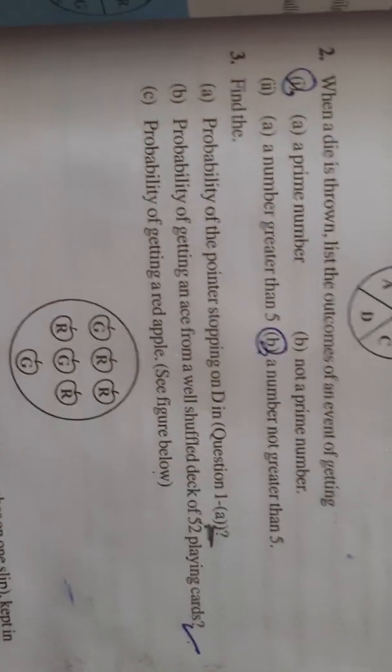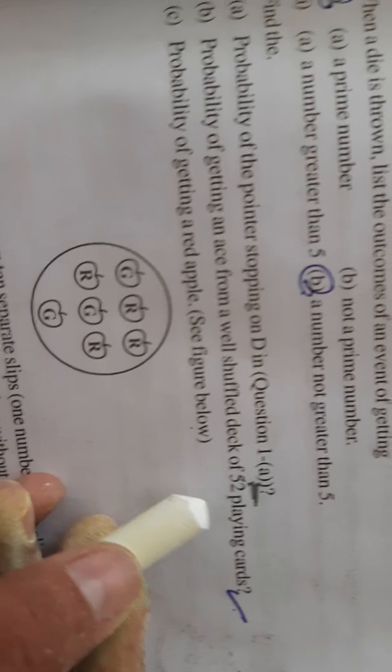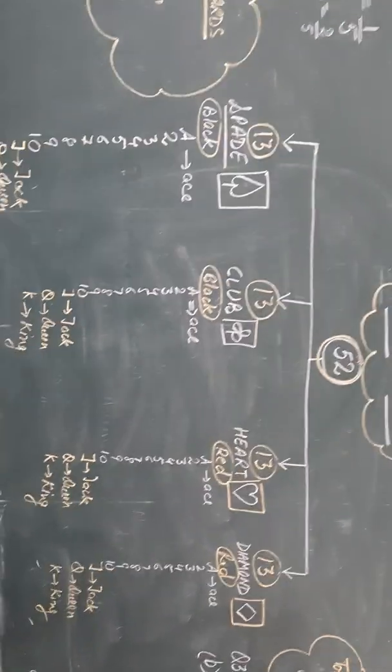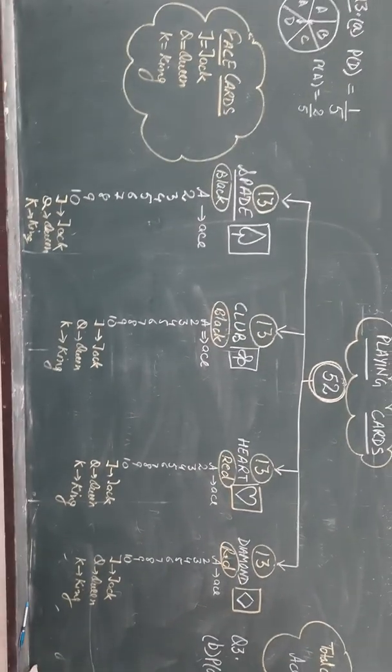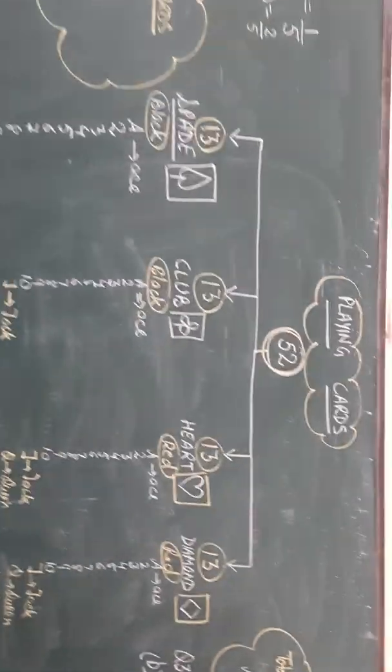Now the second part is probability of getting an ace from a well shuffled deck of 52 playing cards. 52 playing cards, dear students, means ताश के पत्ते. Total कितने होते हैं? There are 52 playing cards. So let us discuss the complete detail of the 52 playing cards. Here I have made a chart for you to remind these things easily.